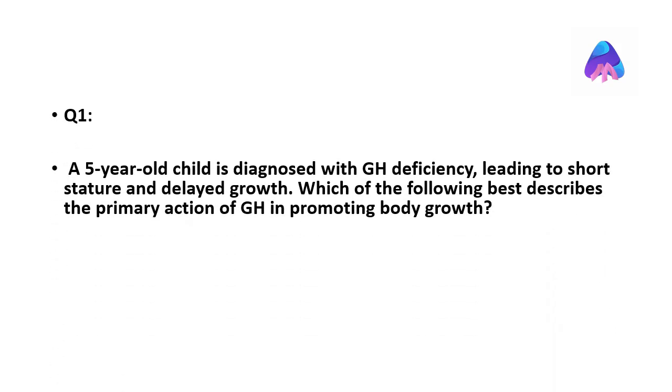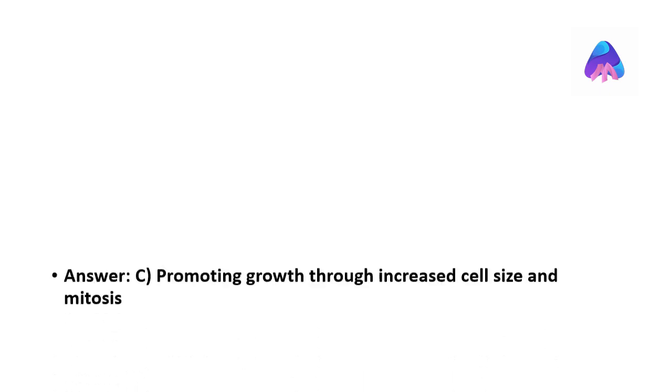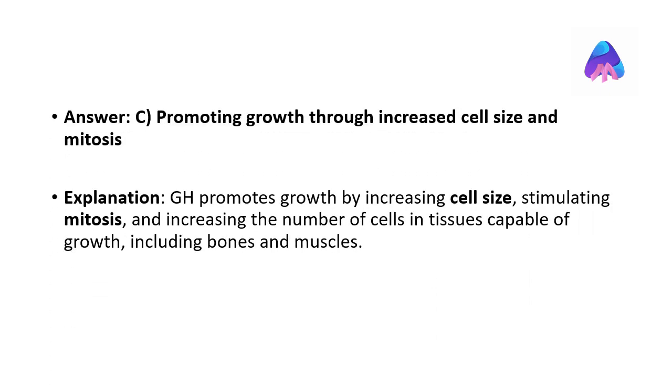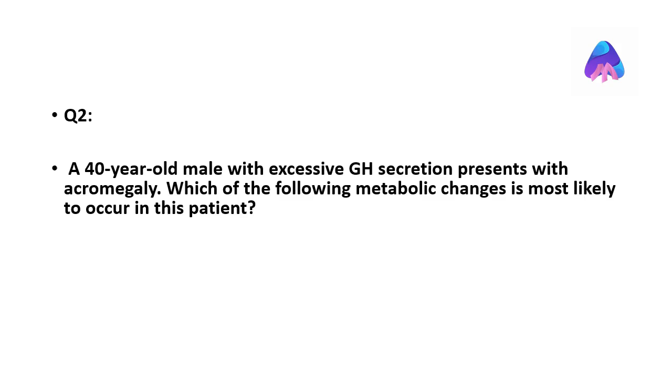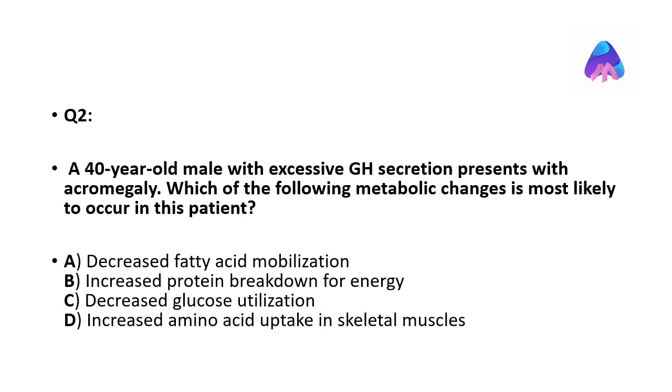A 5-year-old child with GH deficiency shows short stature and delayed growth. What is the primary action of GH in promoting body growth? The correct answer is promoting growth through increased cell size and mitosis. GH promotes growth by increasing cell size, stimulating mitosis, and increasing the number of cells in tissues capable of growth, including bones and muscles.